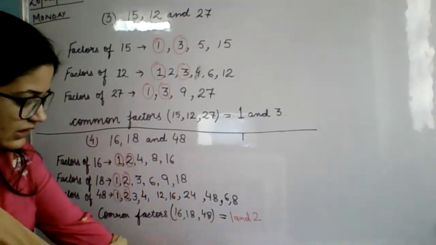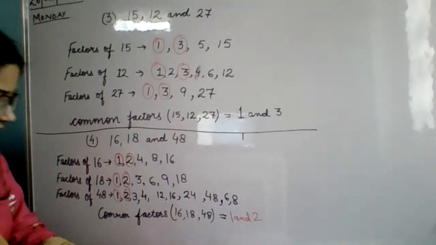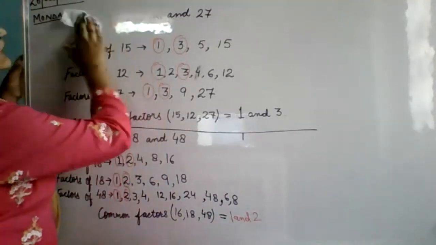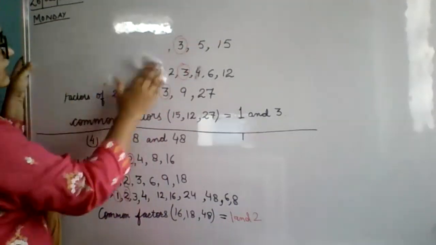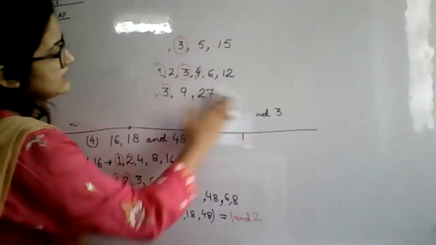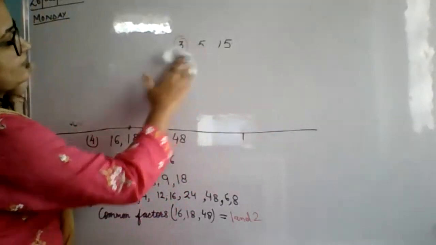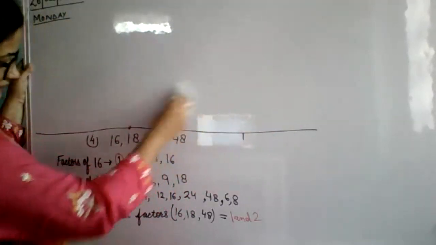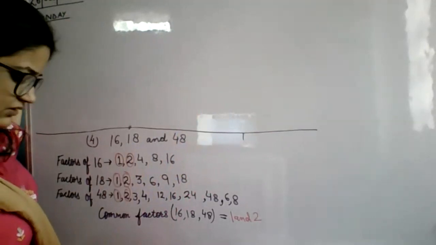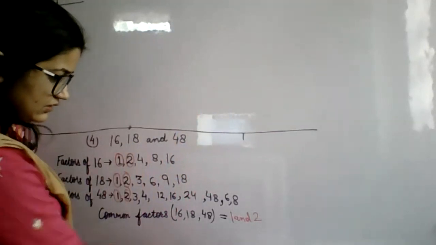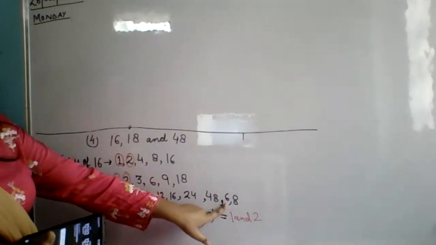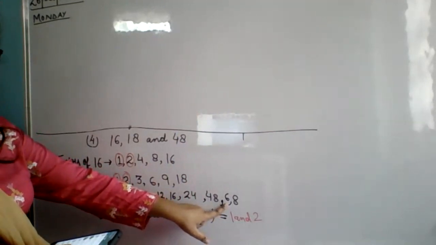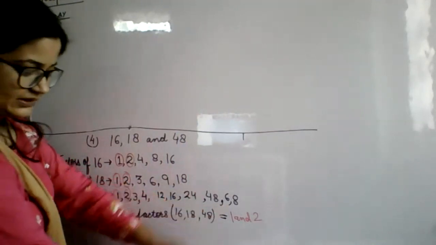Now, take out a new page, or you can continue from the same page itself. If you want to start from a new page, you can. Now, yes, Iram. Ma'am, there is 6 also. Ma'am, there is also a factor of 48. Yes, 6 is also a factor of 48, Iram. Ma'am, please check my answer. I will check. Please don't speak like that in between.